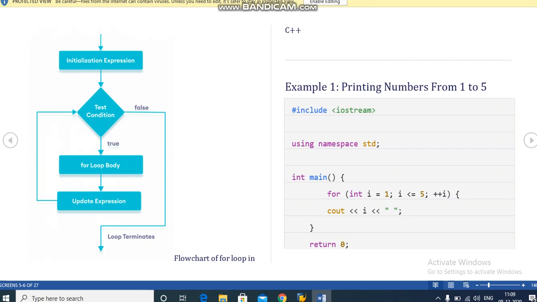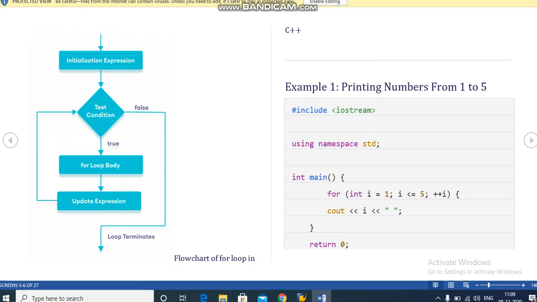Okay, so the for loop statement always comes inside the int main function. So int i, this is in brackets. You can also declare the initialization with the help of a data type. Okay, i equals 1, this is the initialization, the starting of the for loop.